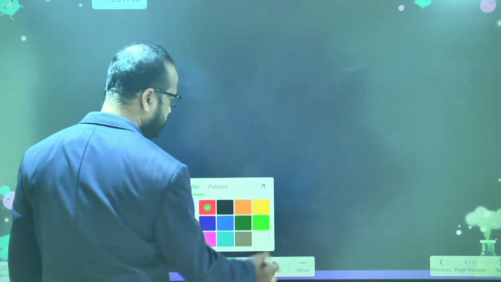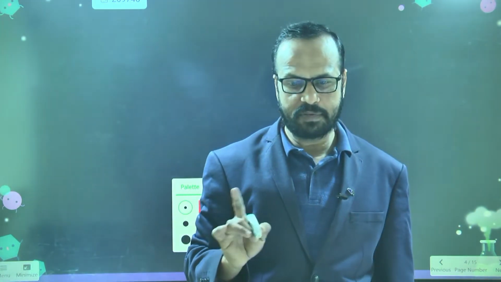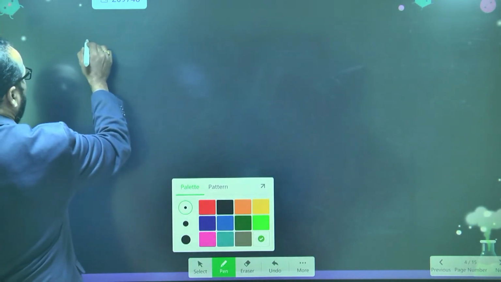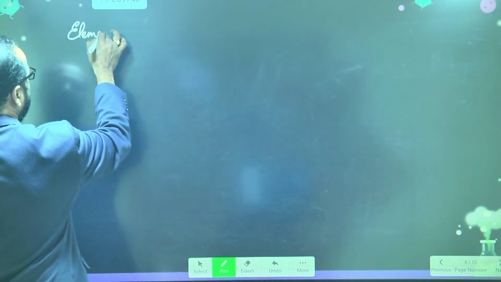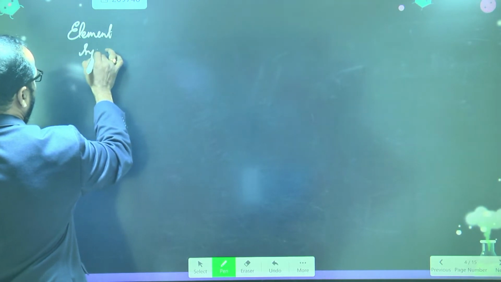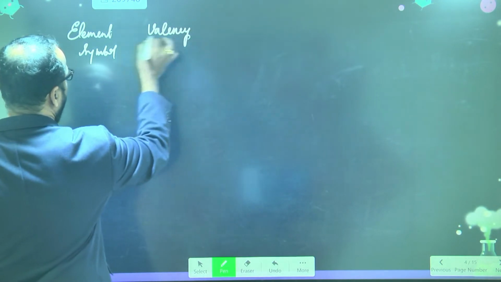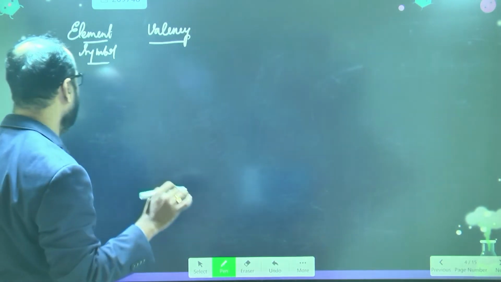Right? Alright. So here you see now, I'm writing elements only symbols. First 20 elements symbols and their valencies I write. I'm not writing the names because already I have given the 20 elements names to you. Names and symbols. So see here now. Here I am writing just element symbol, okay, and its valency. Where already I have written the elements, there you can write the valencies.